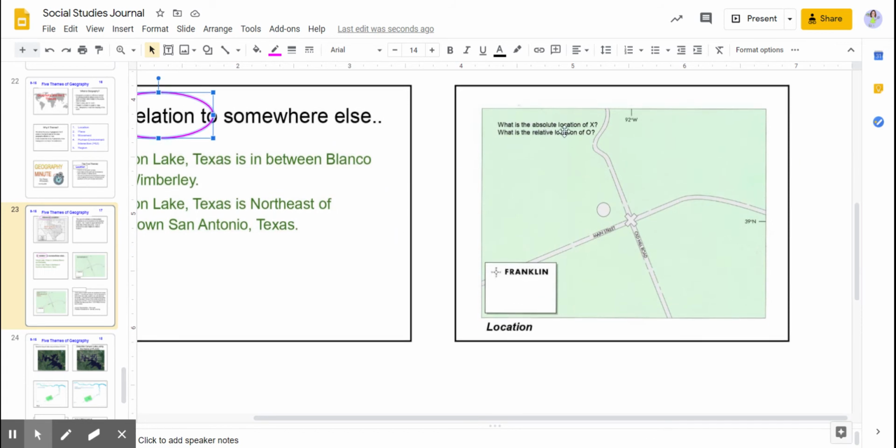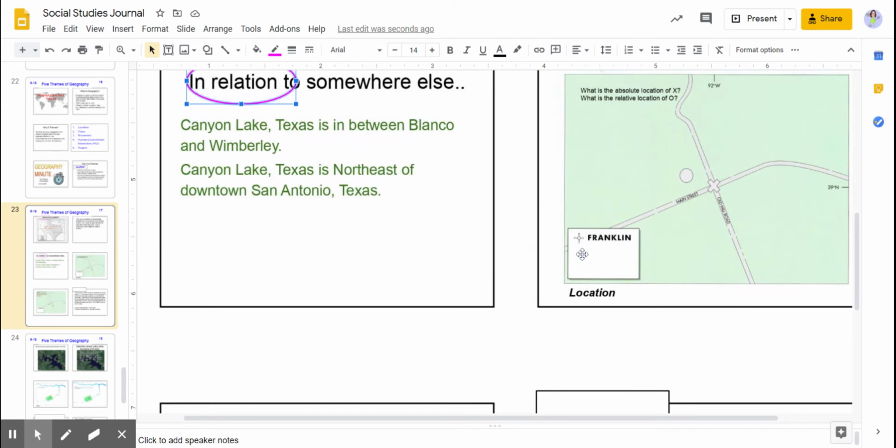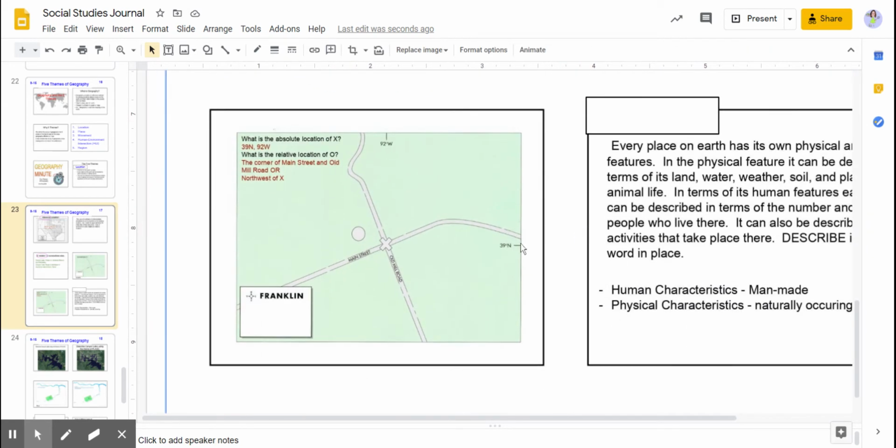So it says, what is the absolute location of X? And what is the relative location of the 0, the little circle? The answer would be the absolute location of X is 39 degrees north and 92 degrees west. What is the relative location of O? The corner of Main Street and Old Mill Road, or northwest of X. That's just an example of absolute and relative.